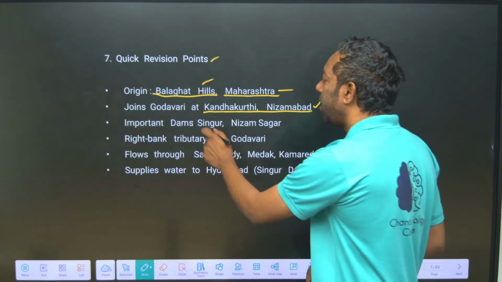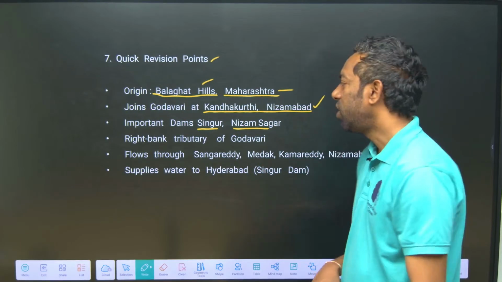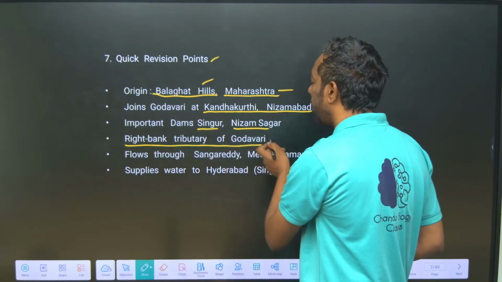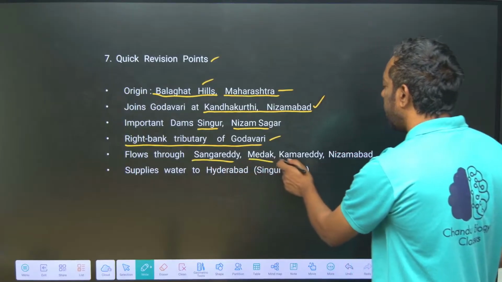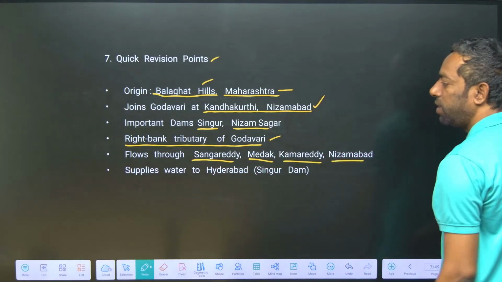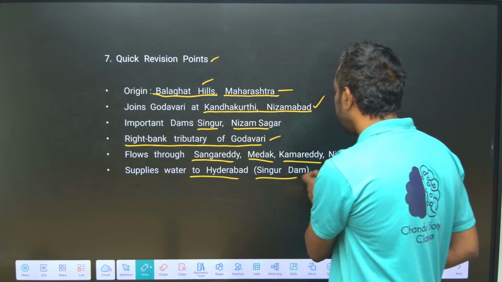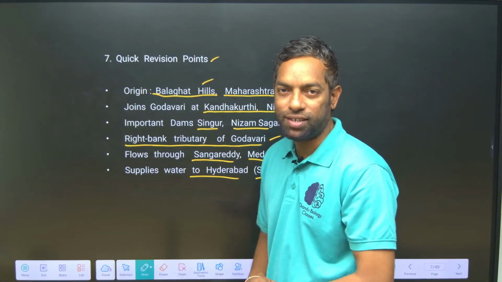The important dams on the Manjira river are Singur and Nizam Sagar. Manjira is a right bank tributary of the Godavari. It flows through Sangareddy, Medak, Kamareddy and Nizamabad. It supplies water to Hyderabad through Singur Dam. These are the quick points from the exam point of view, guys.